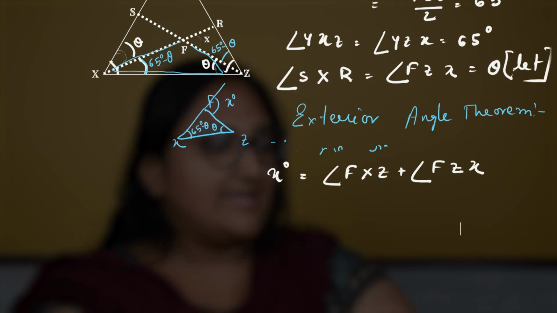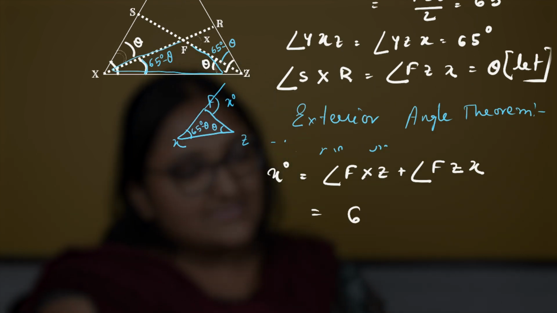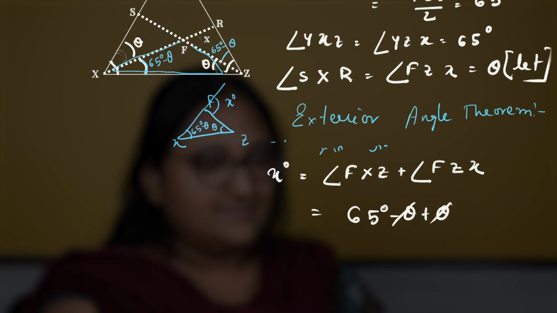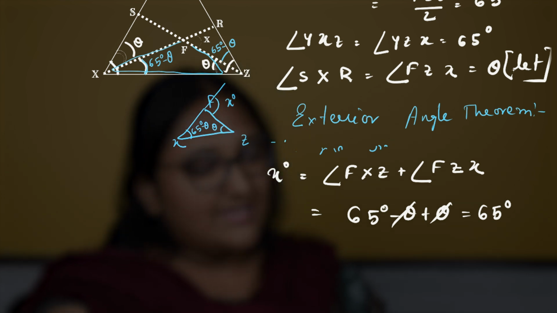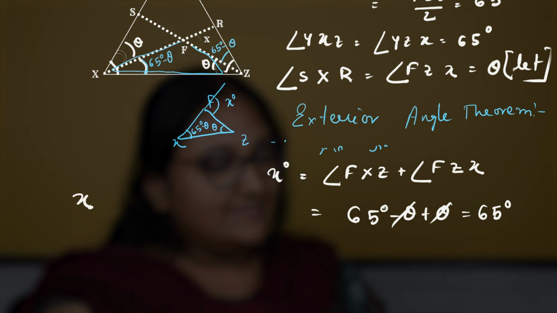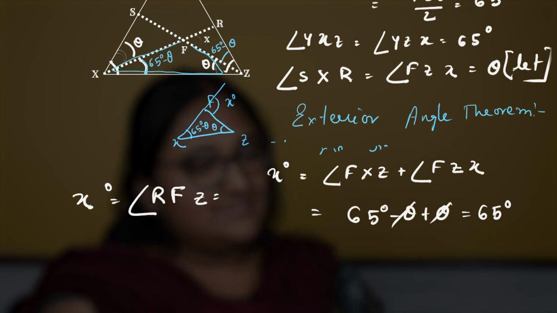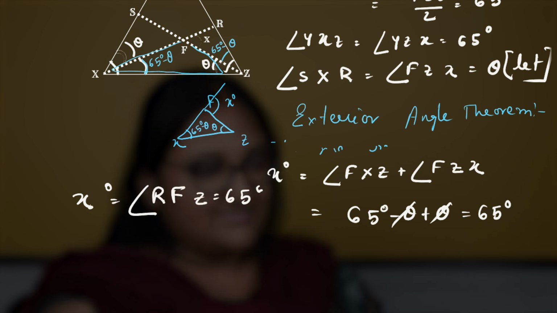That we can get as 65 degrees minus theta plus theta. So theta gets cancelled out, and we will be left with 65 degrees. So this angle x degrees, which is also angle RFZ, is equal to 65 degrees.